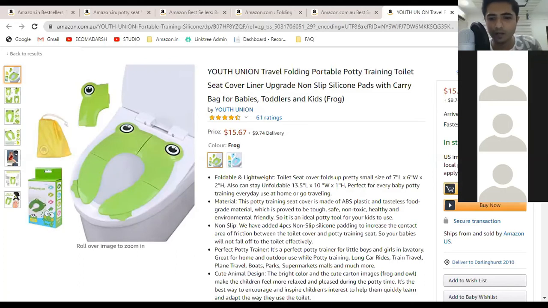Okay guys, so are you being able to see this? Here is a product. We are on Alibaba's website. Are you being able to see this? Because I just changed the screen. Are you being able to see the Alibaba page, Alibaba search page?